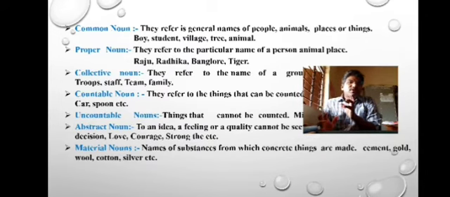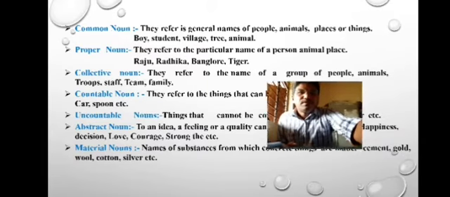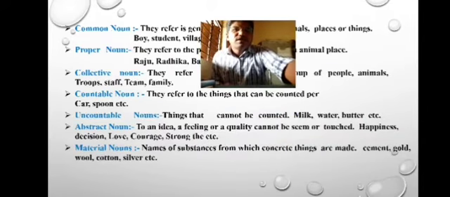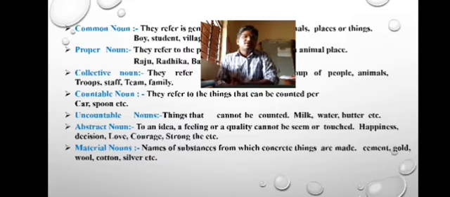Uncountable nouns, as the name suggests, they are uncountable. We cannot count them. Look at those examples. Milk, we cannot count 1 milk, 2 milk, like this. Water, butter, these can't be counted.